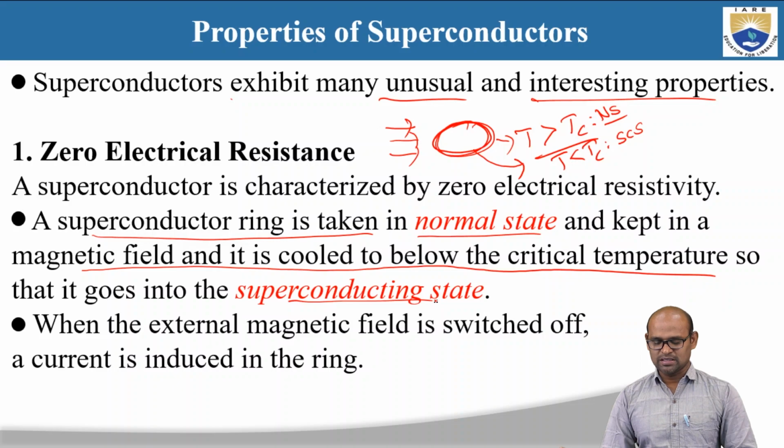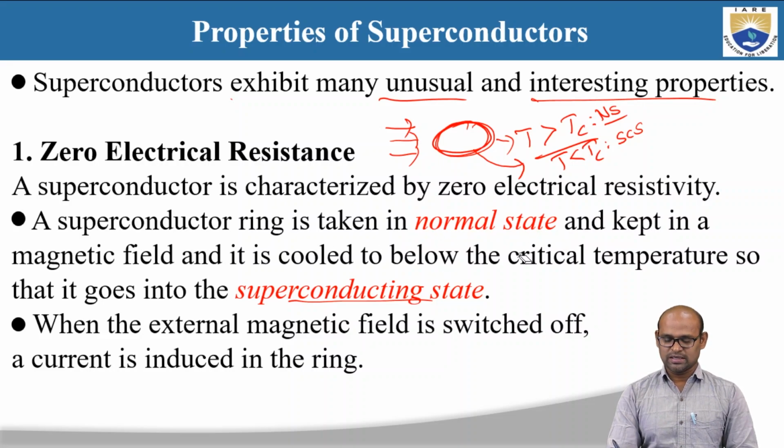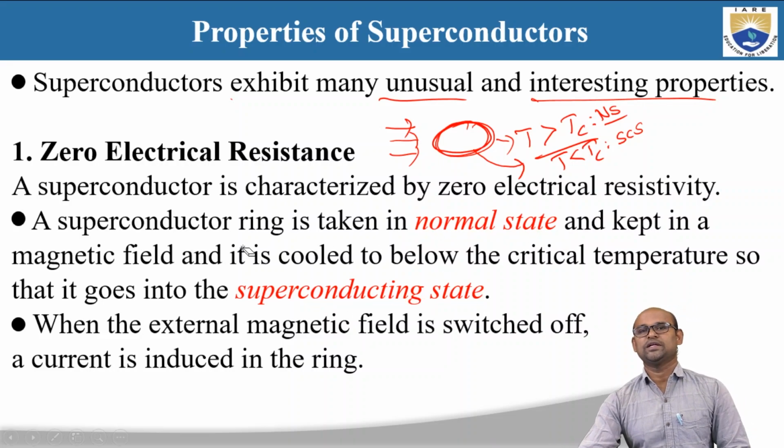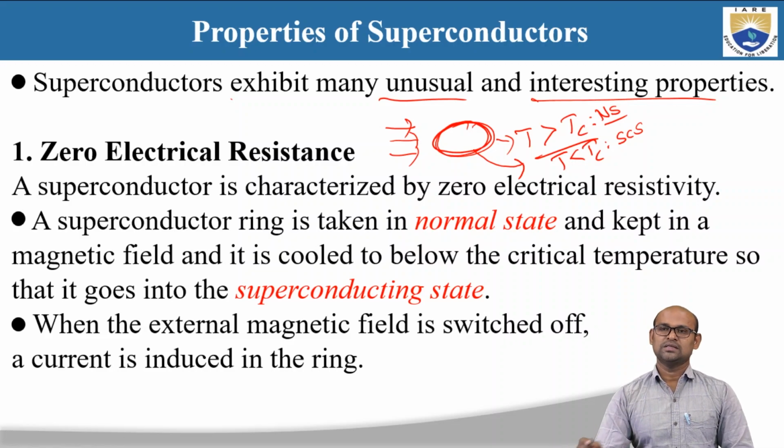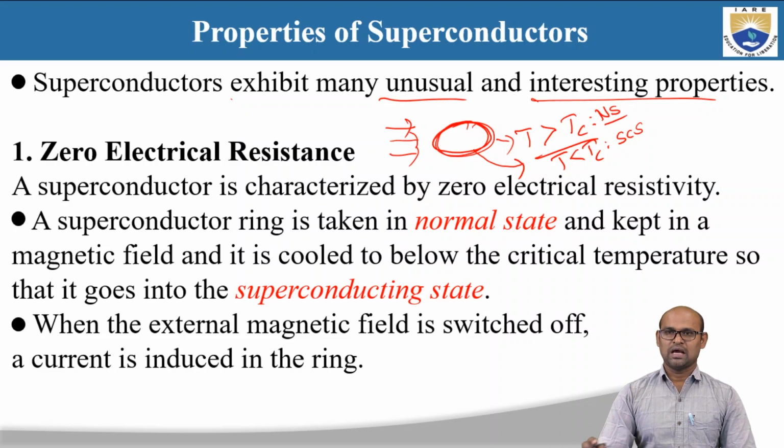When the external magnetic field is switched off, a current is induced in the ring. So to understand the zero electrical resistance of this superconducting material, we have taken a material which can become a superconductor in the form of a closed ring, and maintained the temperature T greater than Tc so that it is in the normal state.